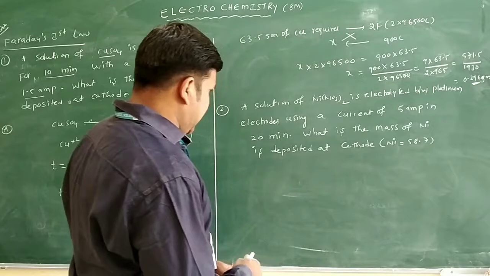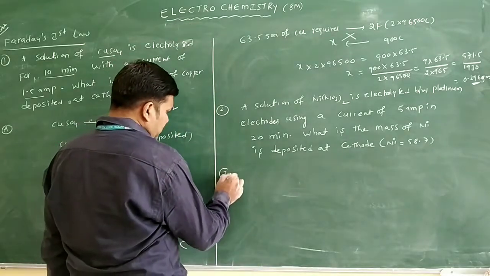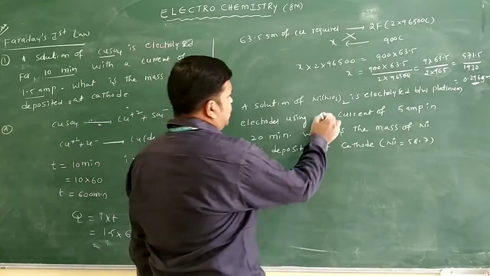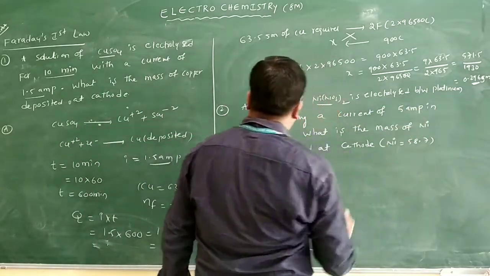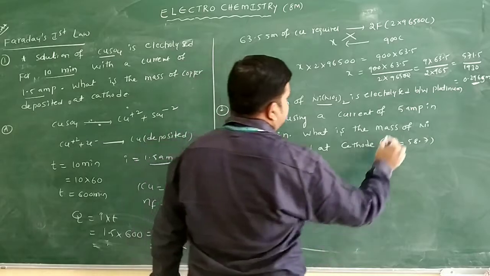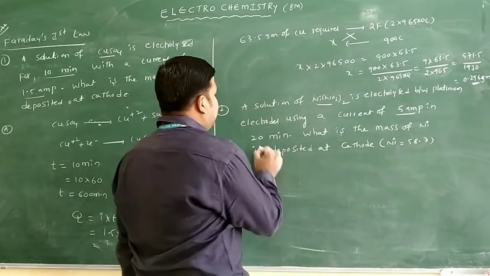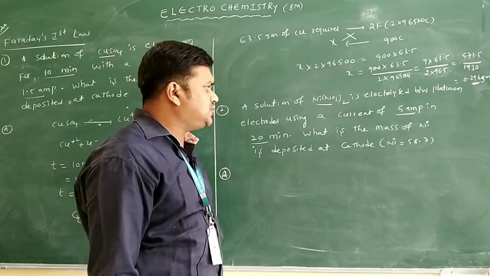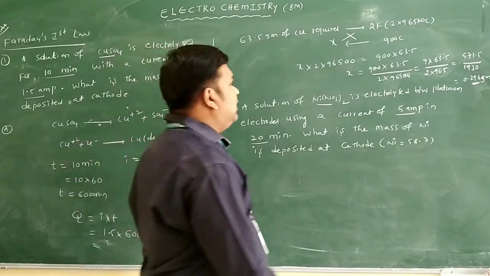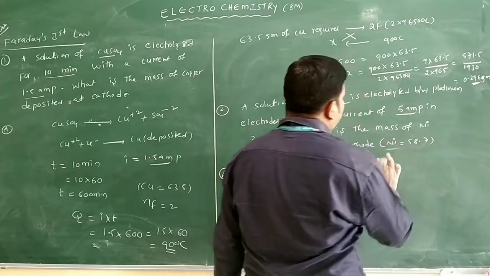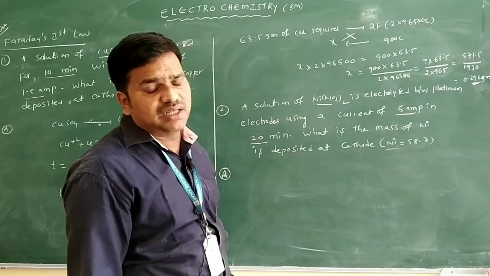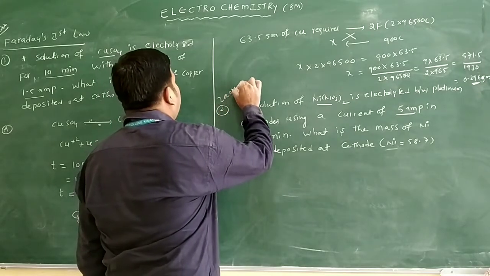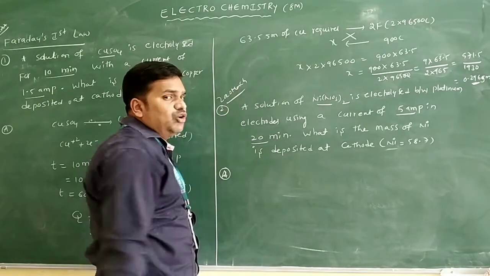So let us see the second question. See the question here. A solution of nickel nitrate is electrolyzed between two platinum electrodes by using a current of 5 ampere for 20 minutes. What is the mass of nickel deposited at the cathode? The atomic weight of nickel is given in the brackets, 58.7. This question was asked in March 2020 in the board exam.